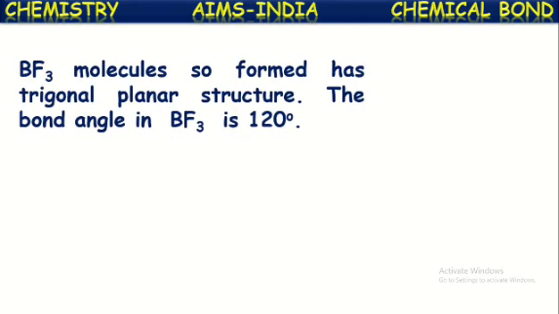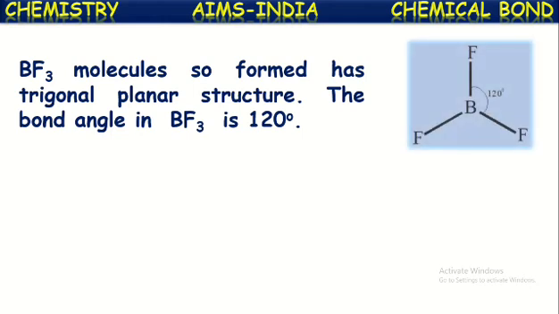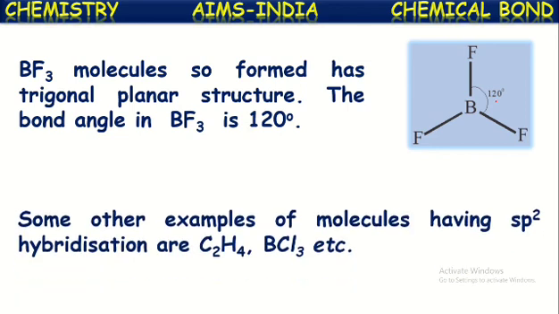The BF3 molecule so formed has a trigonal planar structure. In this way, the structure of boron trifluoride is trigonal planar, and the bond angle is 120 degrees. Some other examples of molecules having sp2 hybridization are ethylene, C2H4, also called ethene.